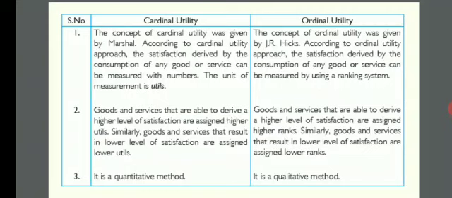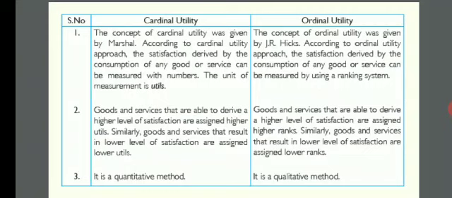In cardinal utility, the concept is given by Alfred Marshall. According to Alfred Marshall, the satisfaction derived by the consumption of any good or service can be measured with numbers. The unit of measurement is utility. So in cardinal utility, as I said, we can measure the utility in terms of numbers, and when we represent that number, we represent it in terms of utils.